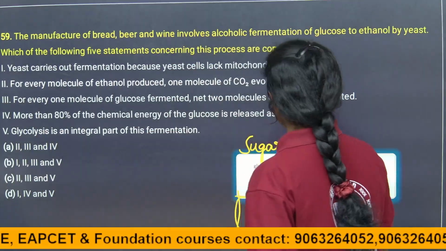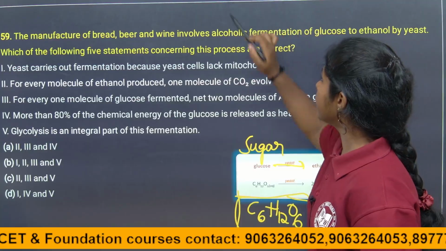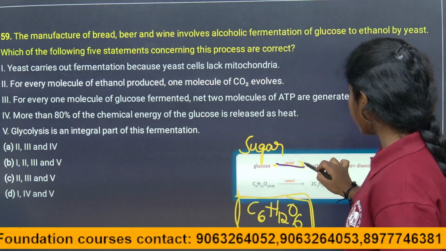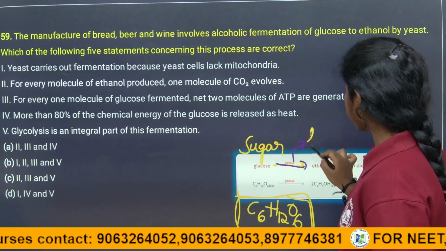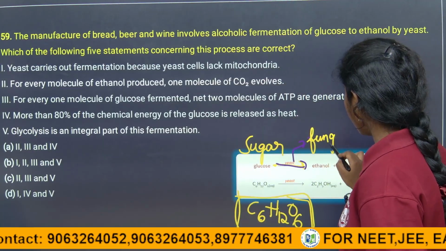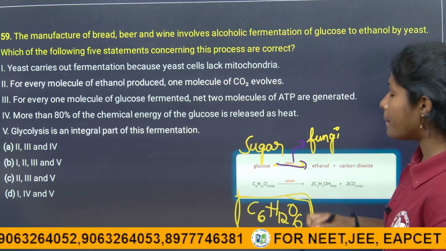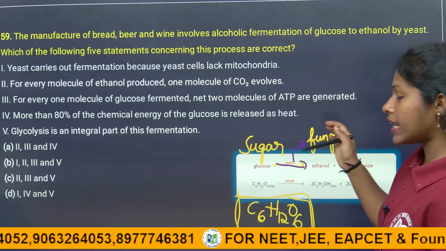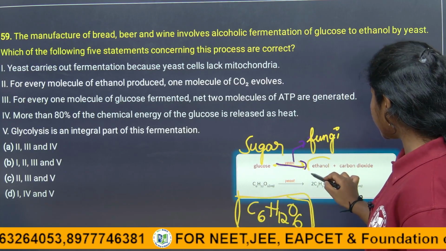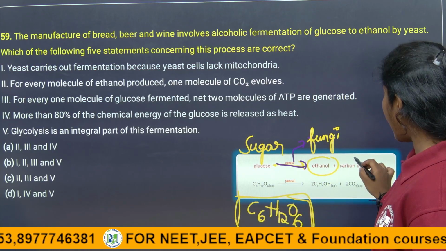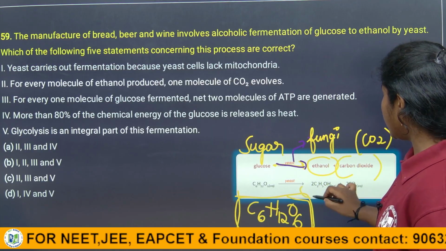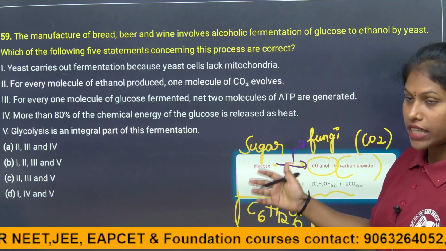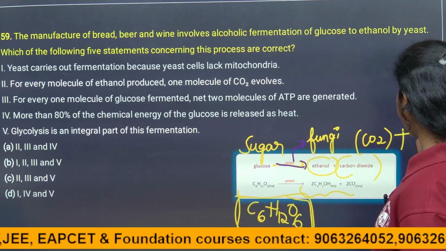By the action of yeast, yeast is a fungus. Yeast is a fungus. So by the action of the yeast, the glucose, nothing but sugar, is converted into ethanol or alcohol and carbon dioxide. And by this process there will be the production of ATP also.